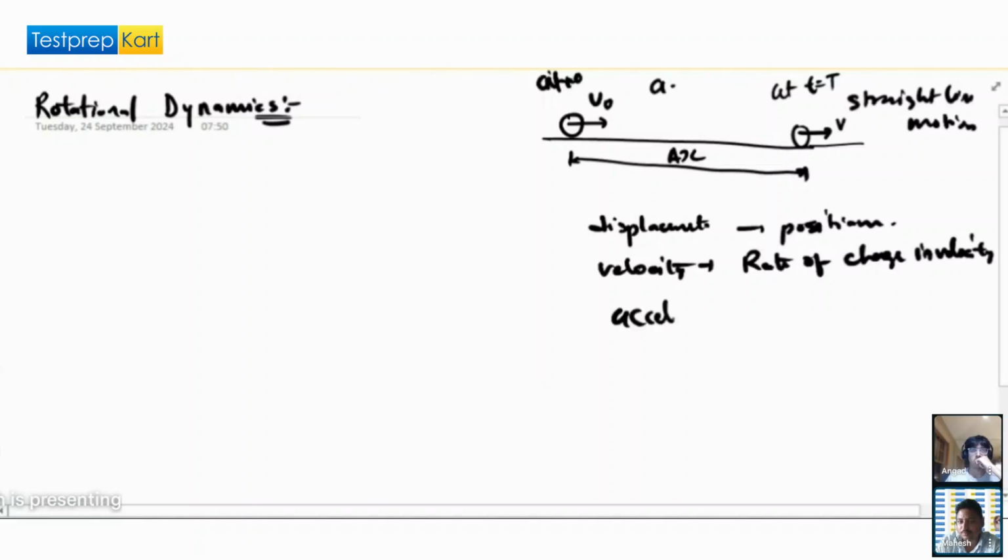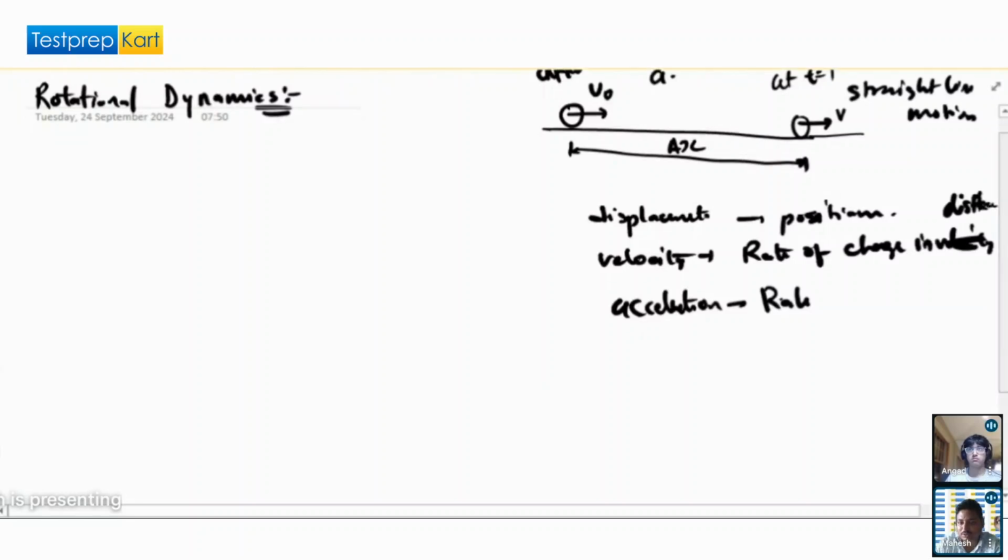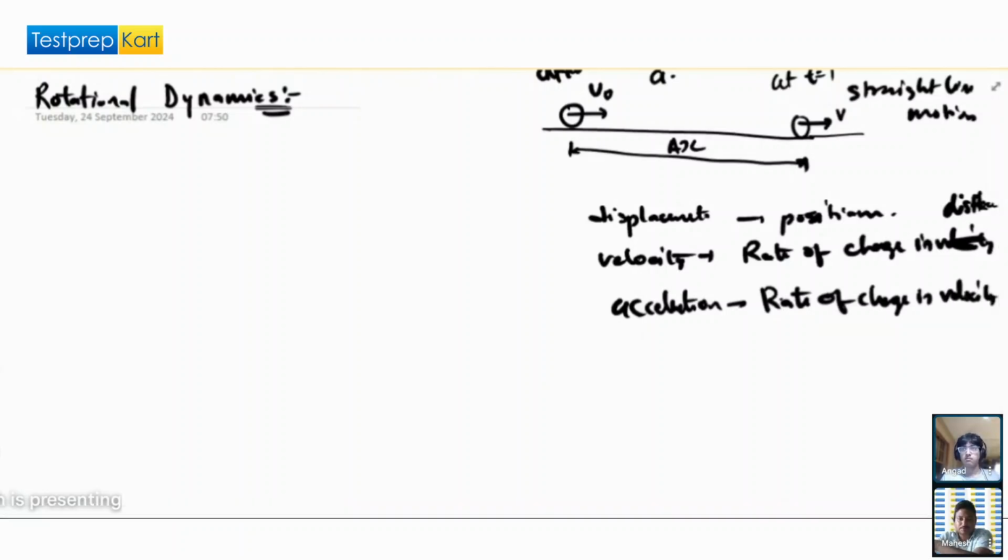Acceleration is the rate of change in velocity, right? Got it? These are in straight line motion.